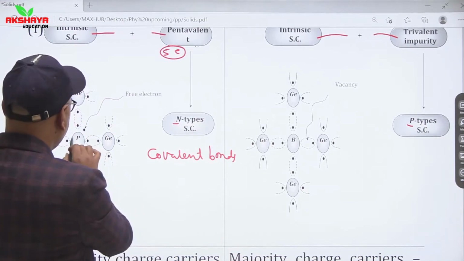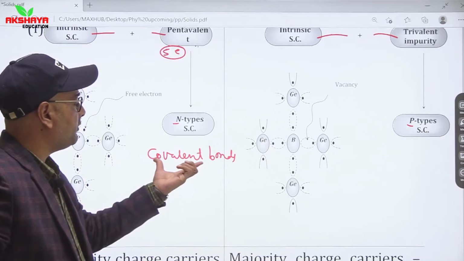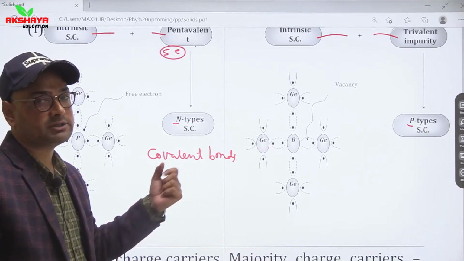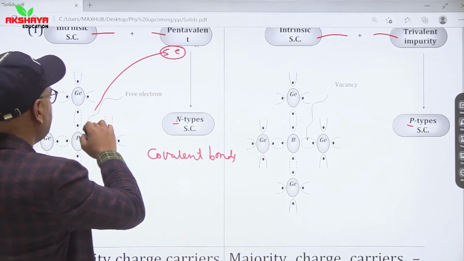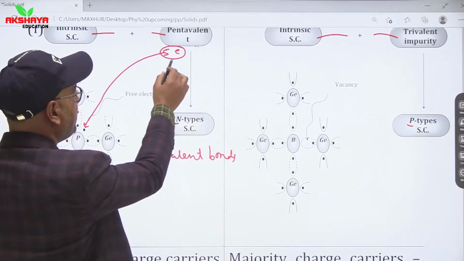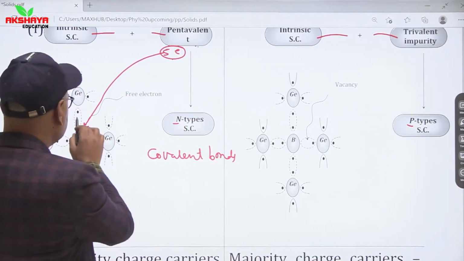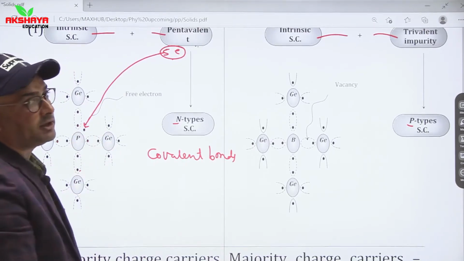So every silicon or germanium atom is combined by covalent bonds with 4 other silicon or germanium atoms. So if any pentavalent impurity replaces any germanium atom, then it takes 5 electrons with it. 4 electrons are used in 4 covalent bonds and 1 electron is in excess.